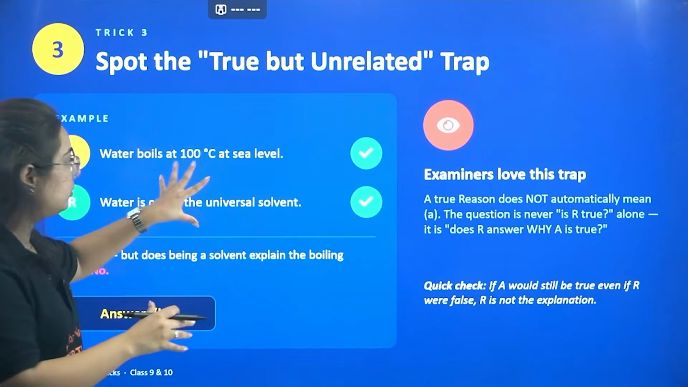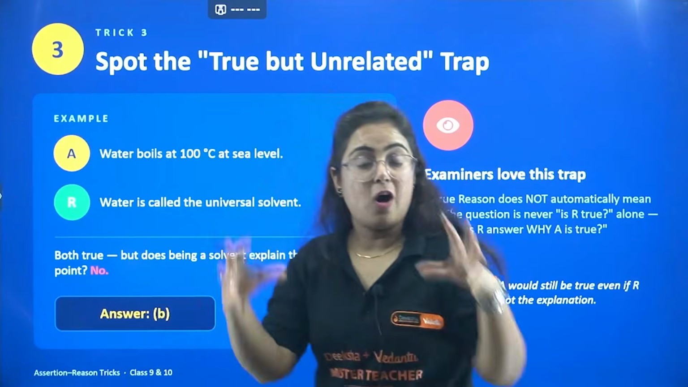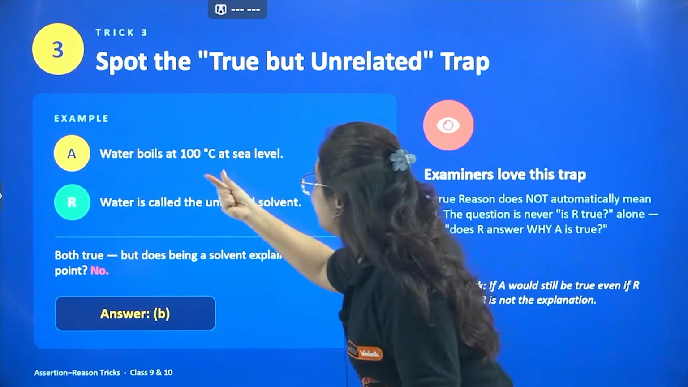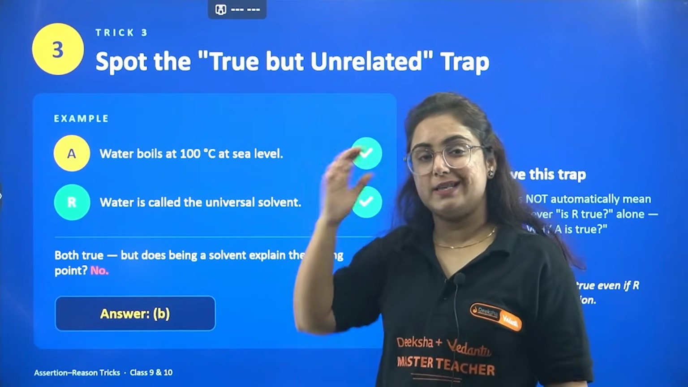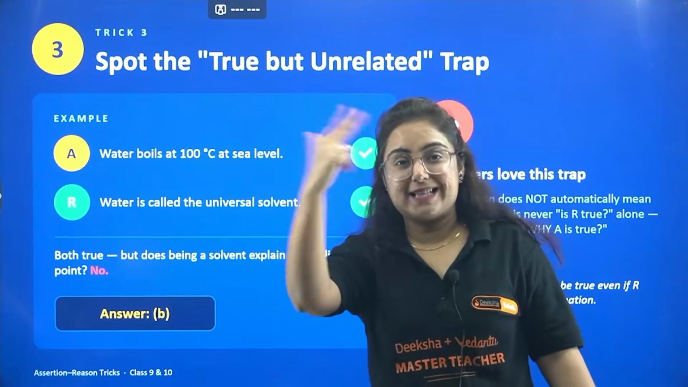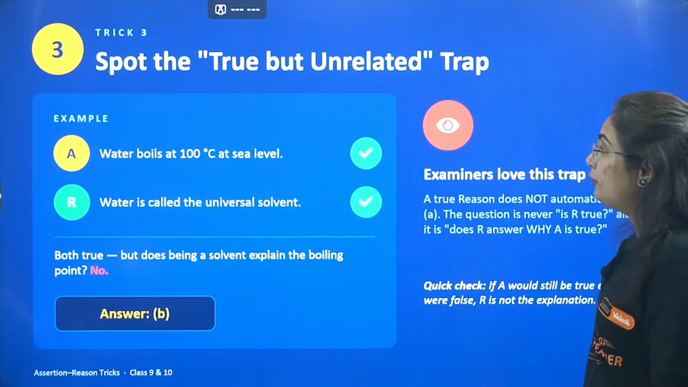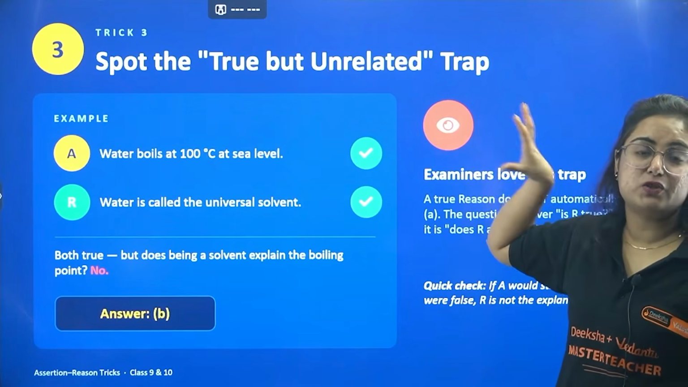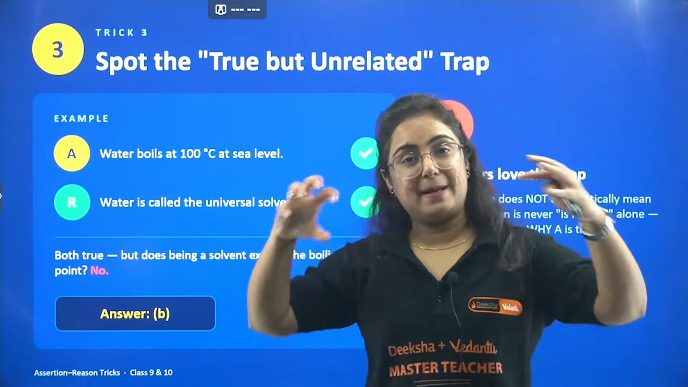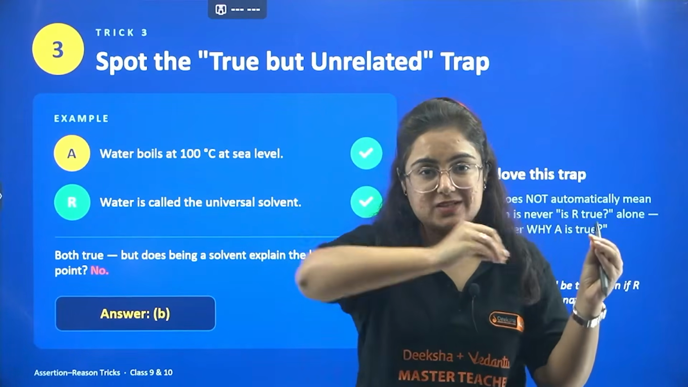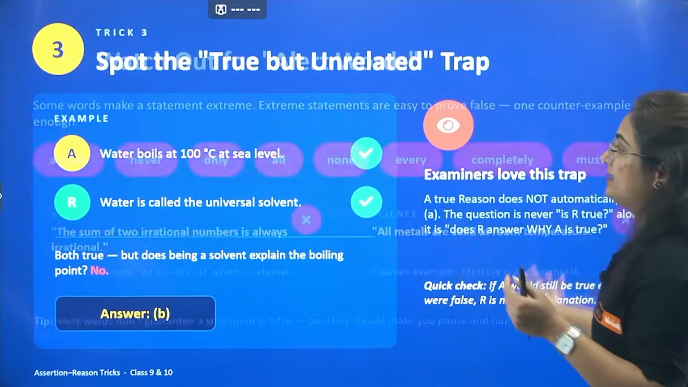But you have to figure out that both the statements here are related to water but they are not correlated. The because word does not work here. Water boils at 100 degrees at sea level because water is a universal solvent. Is there any logical, natural, sensible reason behind it? No. Then clearly the answer will be B. So you have to spot the true but unrelated trap. That's the biggest one. A lot of times when students find that both A and R are true separately, the majority of students just tick option A, that it explains. But this is the trap. You have to understand this trap.